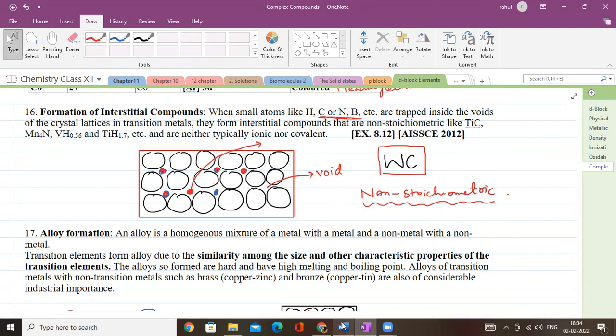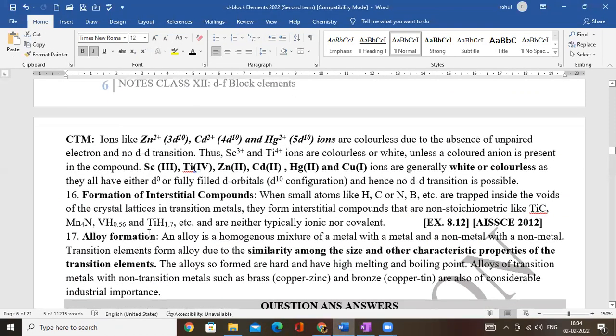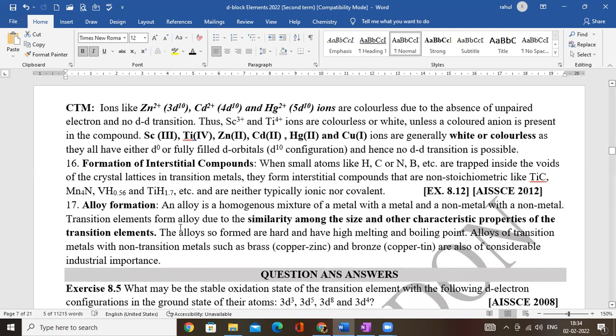Now the question is, why do transition elements form interstitial compounds? Because small atoms like hydrogen, carbon, nitrogen, boron, etc. can easily occupy the voids, and that's why they form non-stoichiometric compounds. Examples are tungsten carbide, titanium carbide, and many more. They can be ionic or covalent; it all depends.